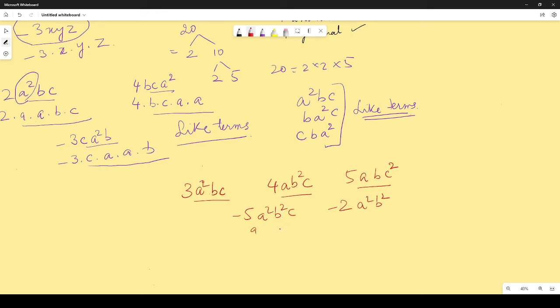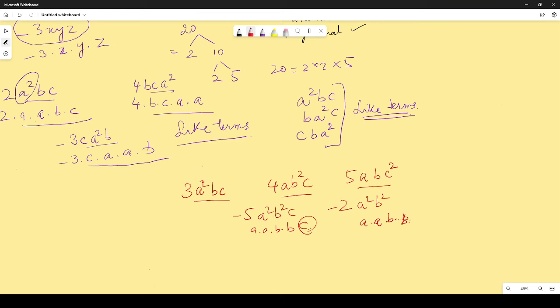a into b into b into c. इसके हैं a into b into b. So you see, there is an extra c over here.